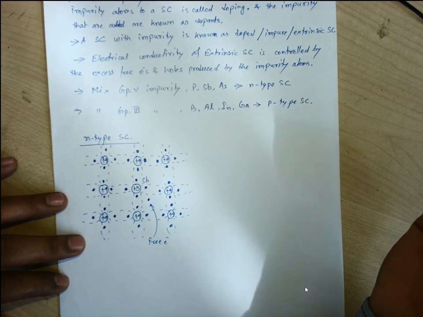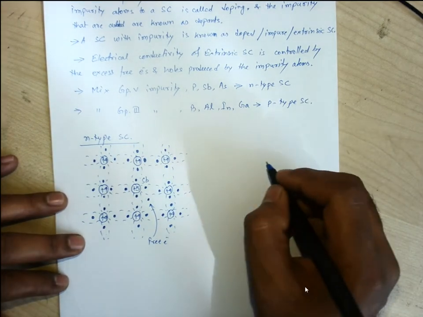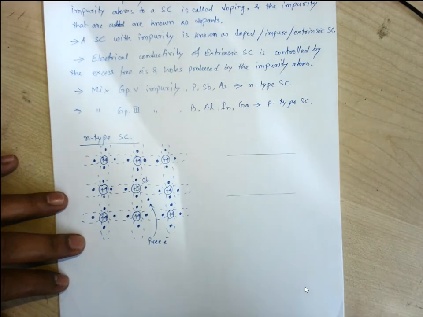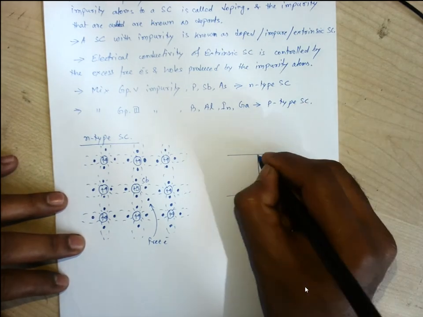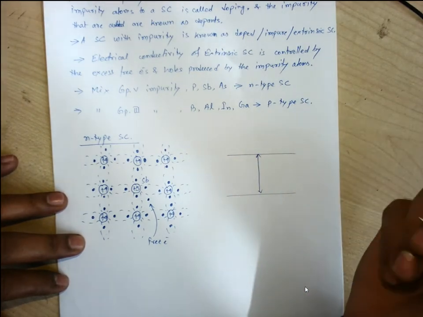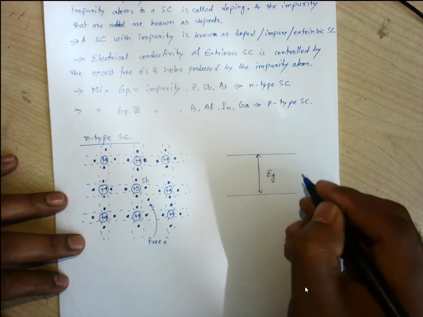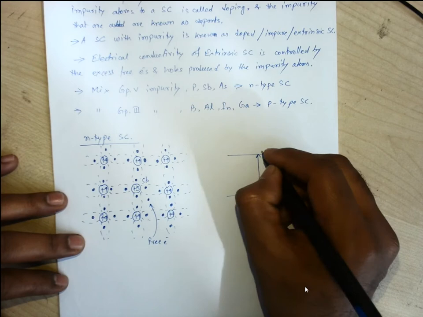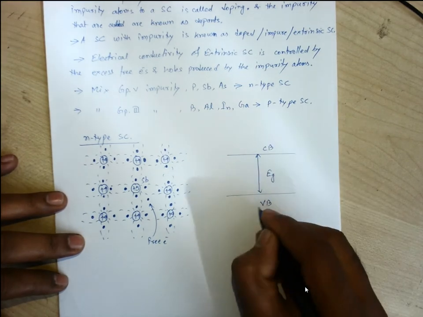Now if we see this energy diagram, let us consider this is our band gap. Let us consider a higher band gap. Now think about this: it is the band gap for the semiconductor. So this is the conduction band, this is the valence band.